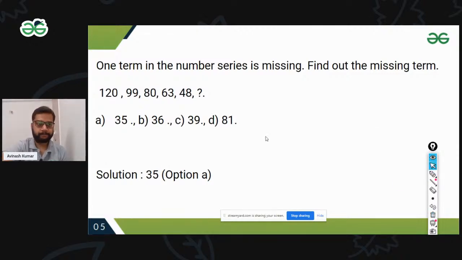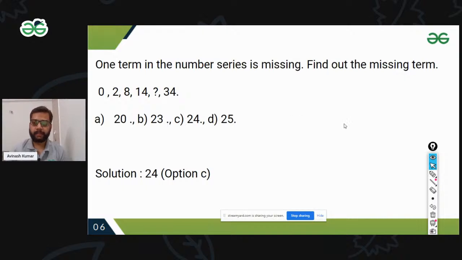Next. Okay, this question: 0, 2, 8, 14, a missing term, and 34. It starts with 0 and ends with 34, and we have to find the middle. Can you please help me, guys, with this question? I'm just waiting.